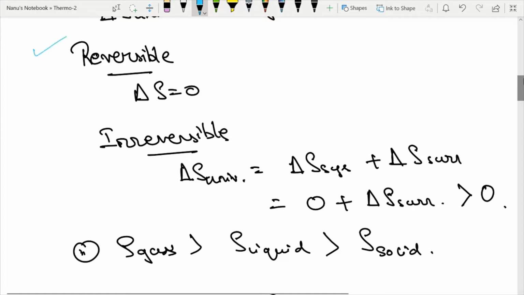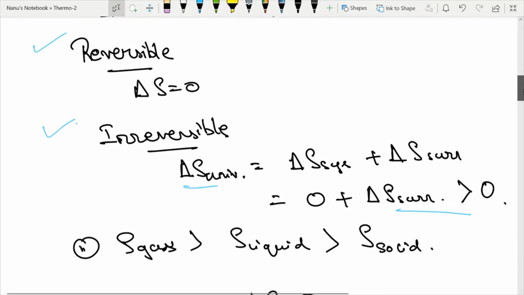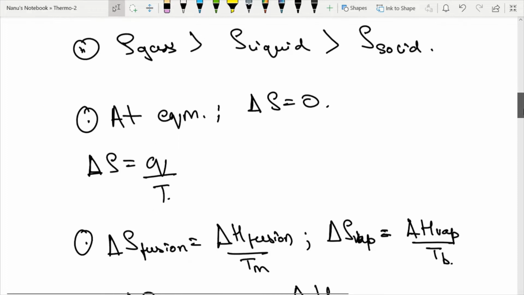Okay, and some things that you should know, because this comes in MCQs and other concepts are asked, is that for a reversible process, the change in entropy of the universe (system plus surroundings) is zero, right? For an irreversible process, the entropy of the universe is increasing because the entropy of the surroundings is increasing, and this is also called the second law of thermodynamics: the entropy of the universe is increasing. So remember the difference between reversible and irreversible process.